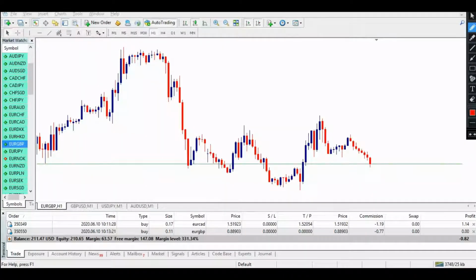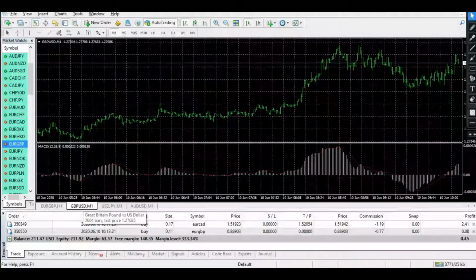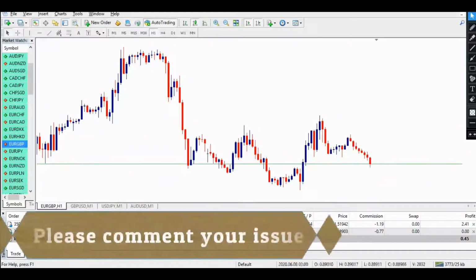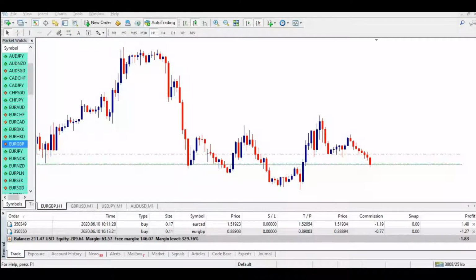Let me mark this place. This is 10 pips, which is too good. Let me explain why I placed my buy order in this particular area.